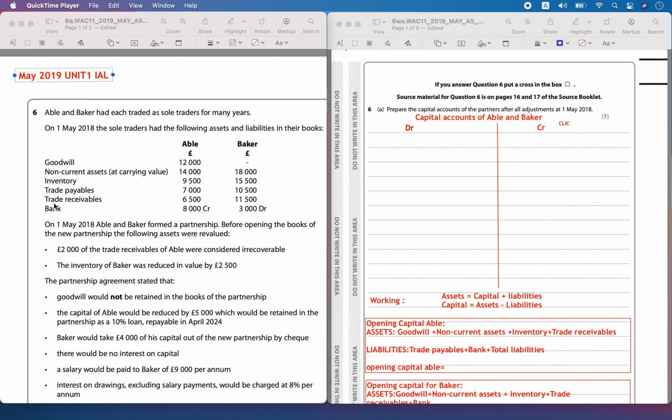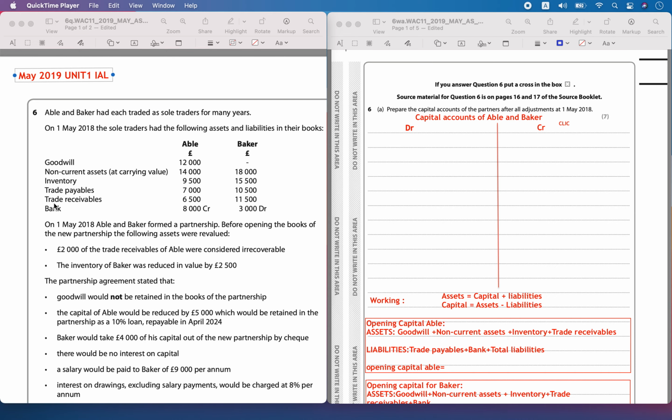Then trade payables is a liability. It's a current liability. And bank credit represents overdraft. So for Abel, it is a liability. It will come under the current liability section, and for Baker it will come under the asset because it is 3000 debit. So it is an asset for Baker.